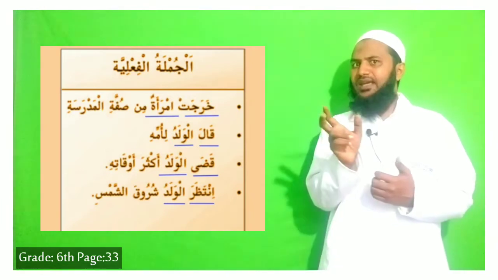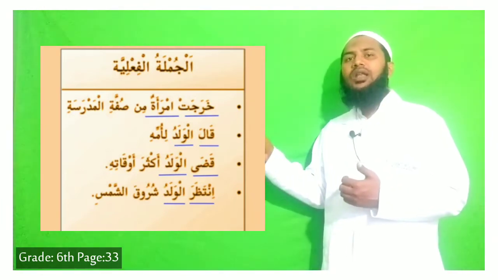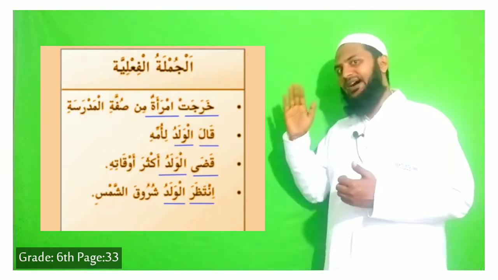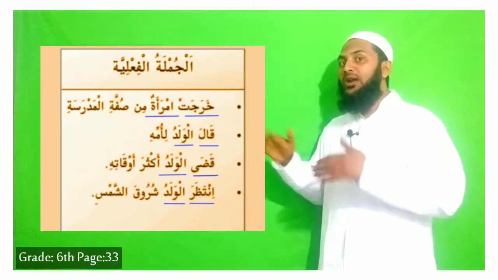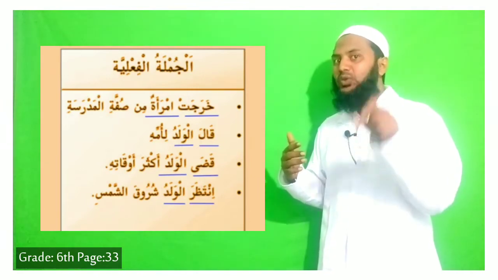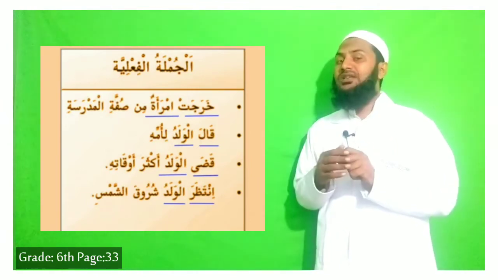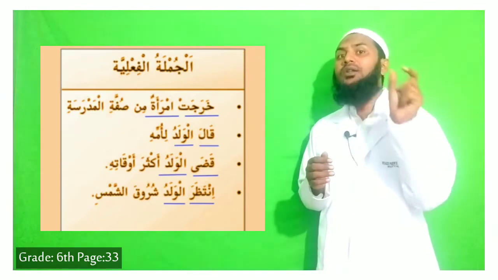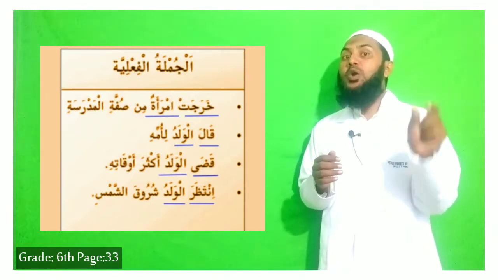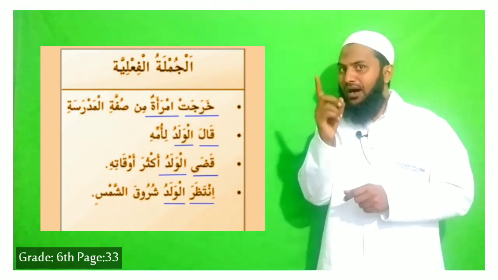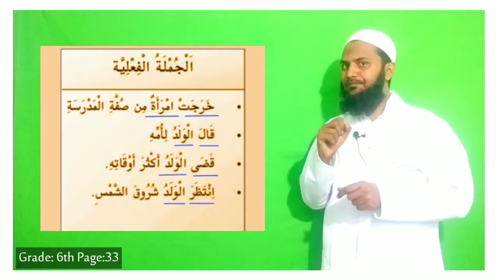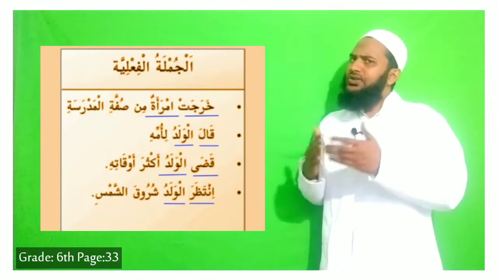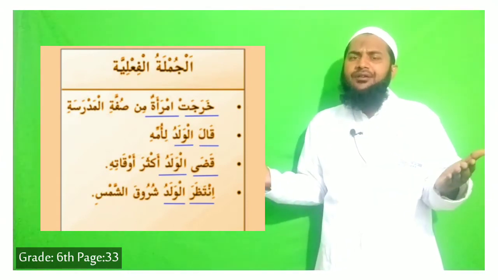Like this rhyming, all are called fi'l mazi, the past tense verb. Kharajat is the fi'l, and who is going? Imra'atun. One more piece of information: the fa'il always has dhamma or dhammatain, that is called the nominative case. So kharajat is the fi'l and imra'atun is the fa'il. So this sentence is jumlatul fi'liya.